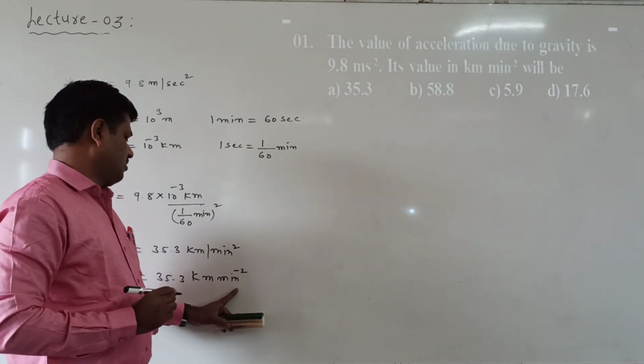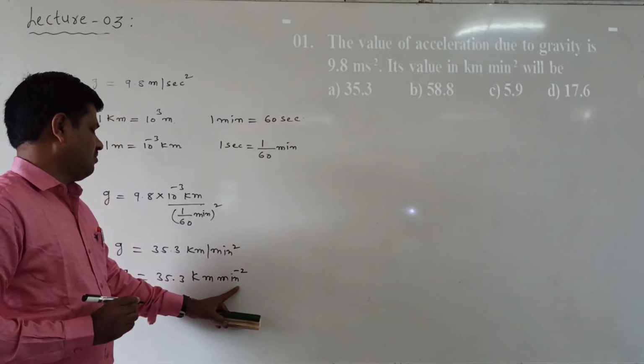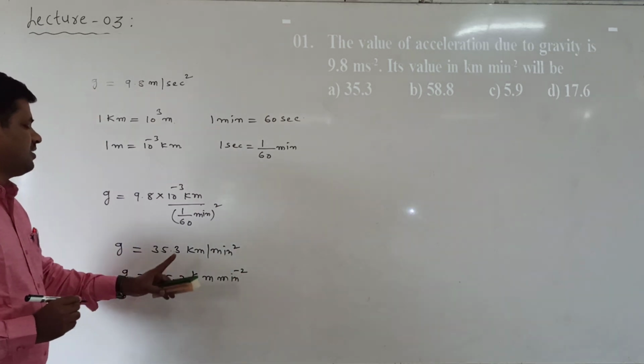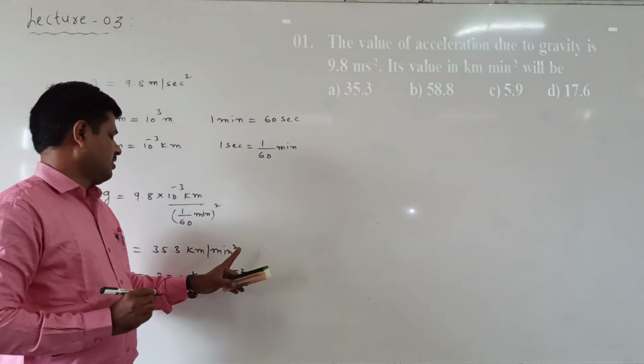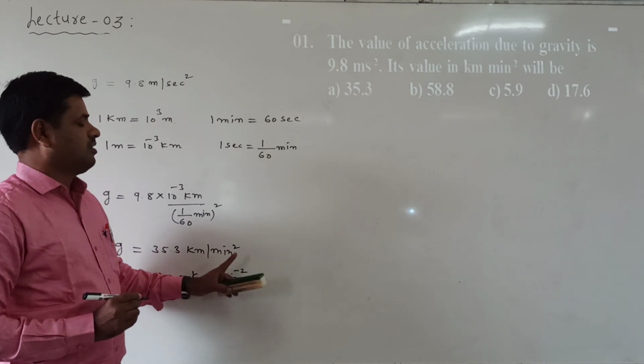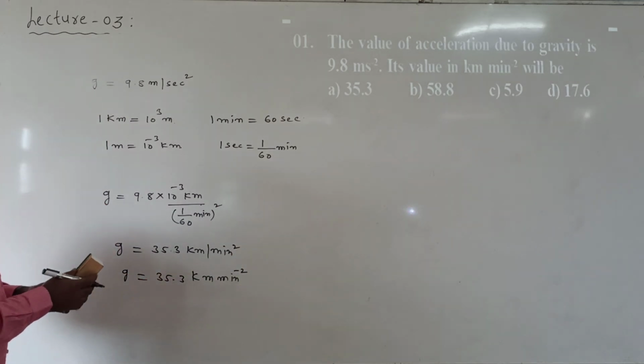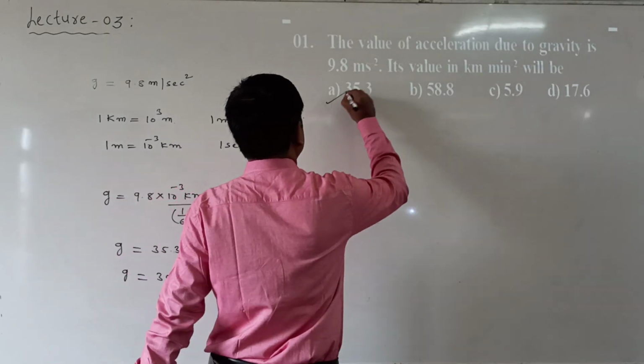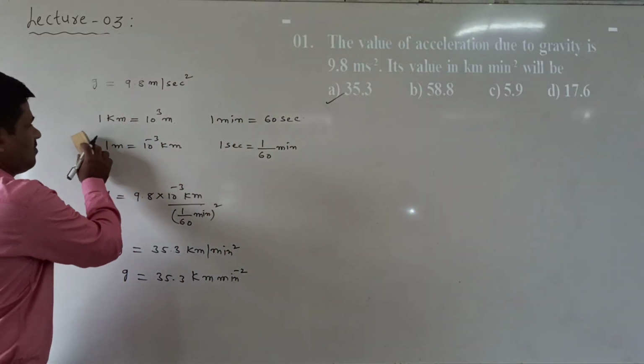Or simply we say kilometer per minute square. So we have converted it into minutes. Which option is correct here? A option is correct.